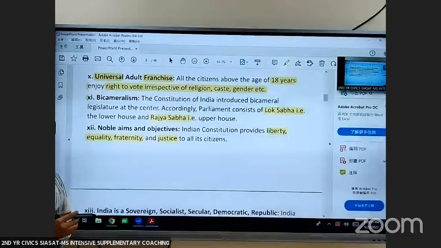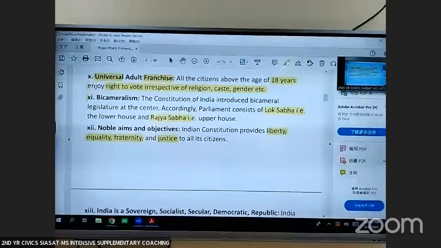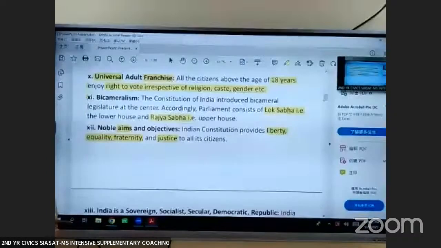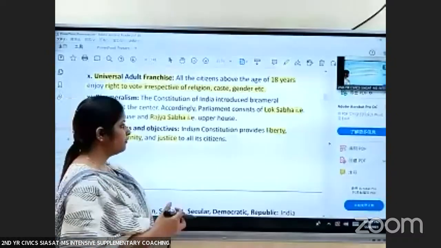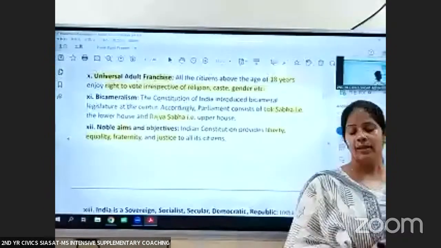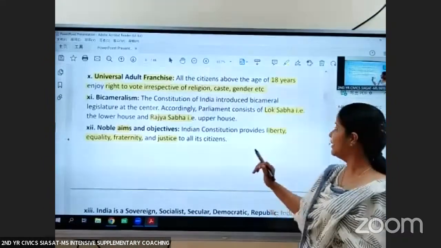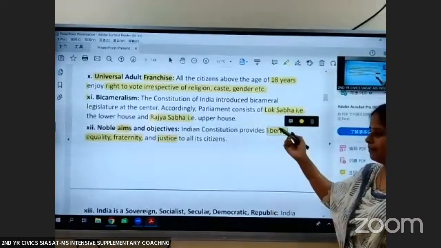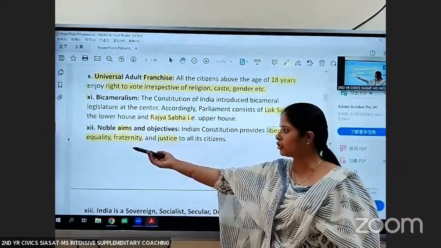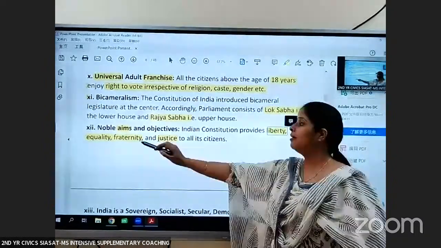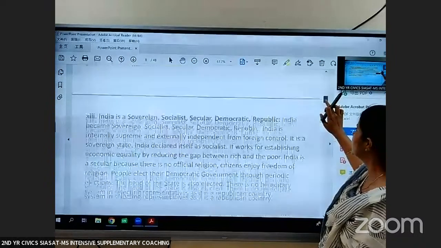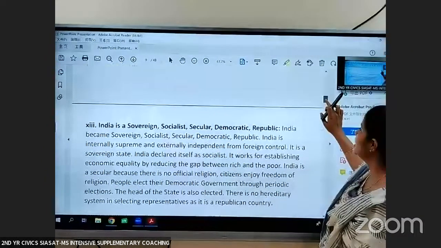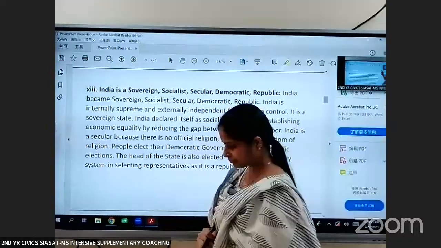What is liberty? Freedom. Equality means no discrimination on the basis of caste, religion, gender. Fraternity is brotherhood, and justice is that no person should be punished except for the violation of the laws.